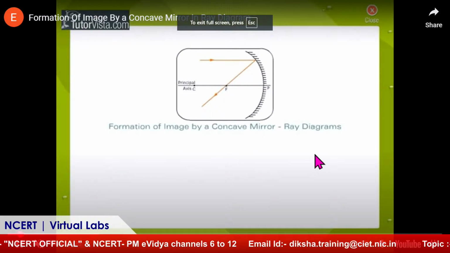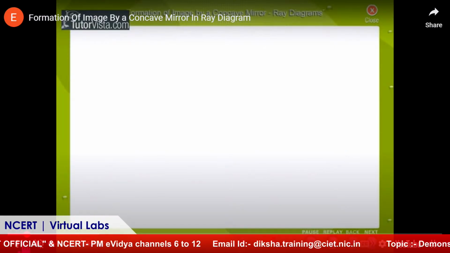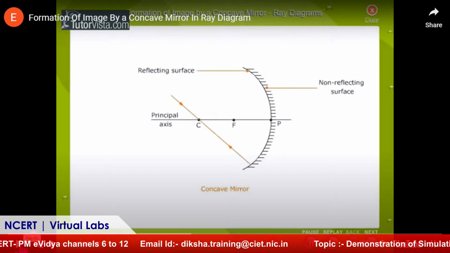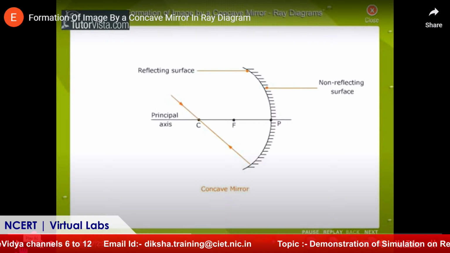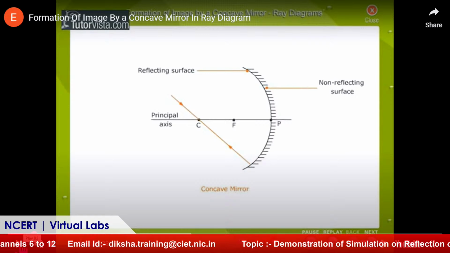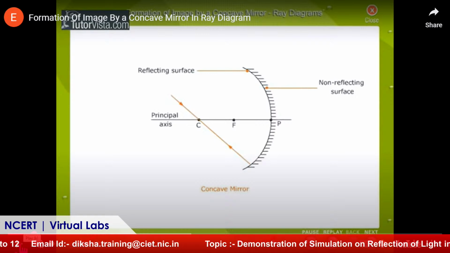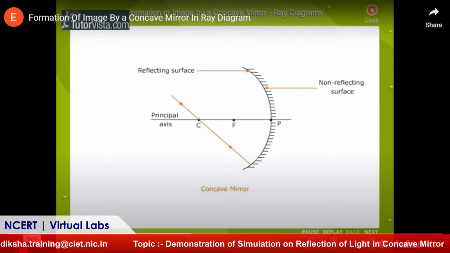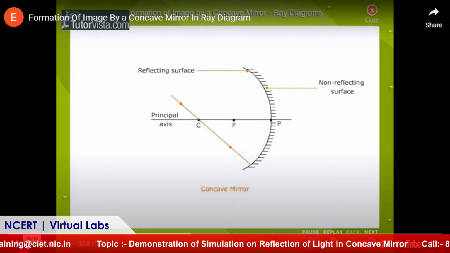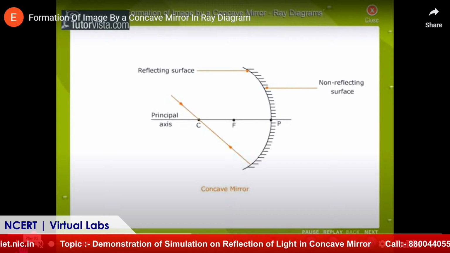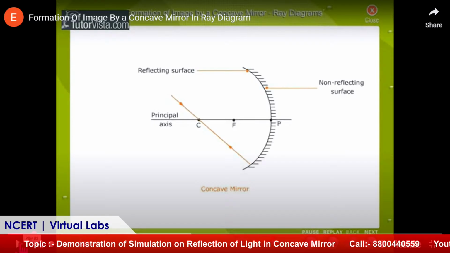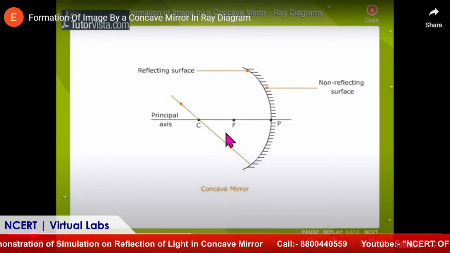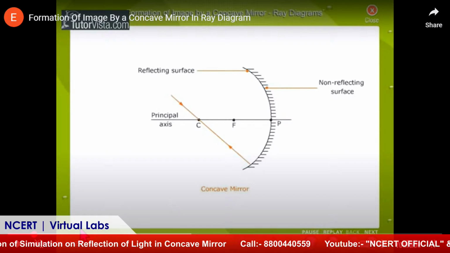So, how are the images formed? To understand how the images are formed, two rays are required. The minimum requirement is two rays, and a ray diagram is basically simple to understand how the image is formed, because we cannot see light, we cannot imagine how the image is formed, we can interpret it in the form of rays. So, two rays are required to obtain where the image is formed.